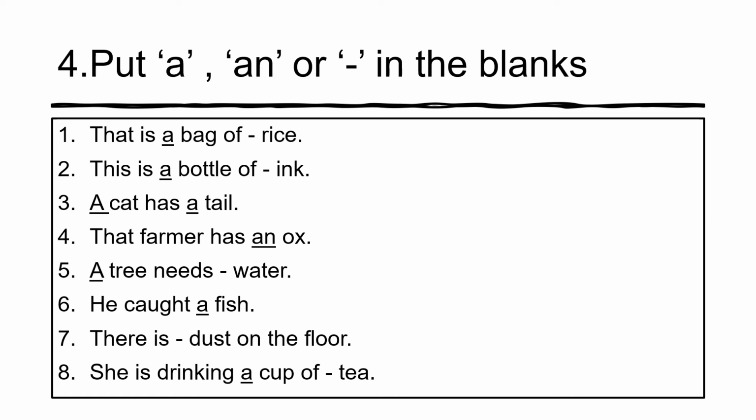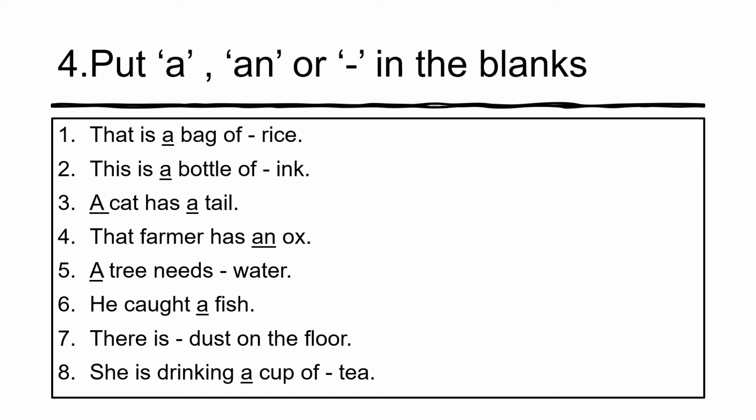So, an ox. Number five, a tree needs water. Only one tree, so a tree. Water cannot be counted, it is an uncountable noun, so we cannot put a or an. So we put a dash there, meaning no need to put anything.